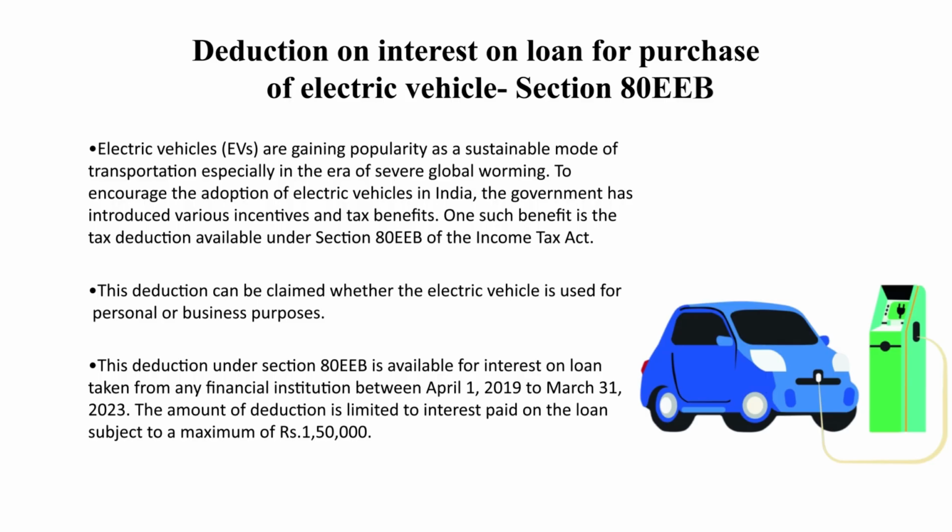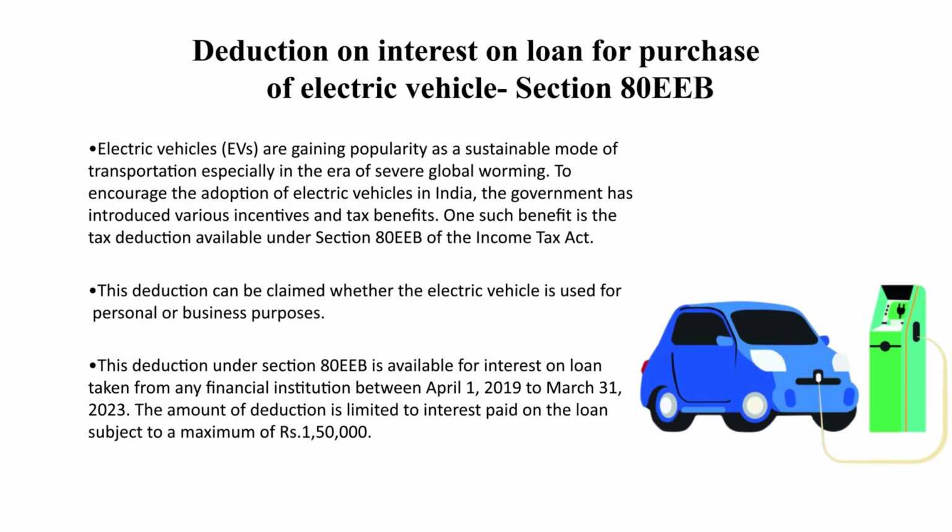The deduction under Section 80EEB is available for the interest on loan taken from any financial institution between 1st April 2019 to 31st March 2023. The amount of deduction is limited to the interest paid on the loan subject to a maximum of rupees 1,50,000.